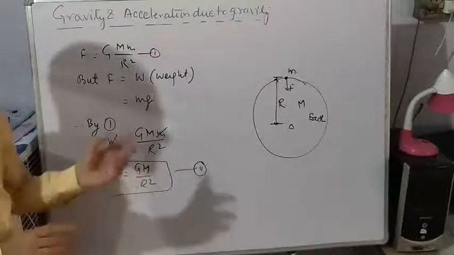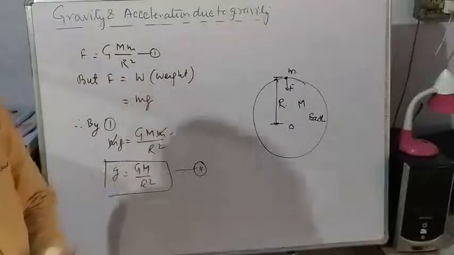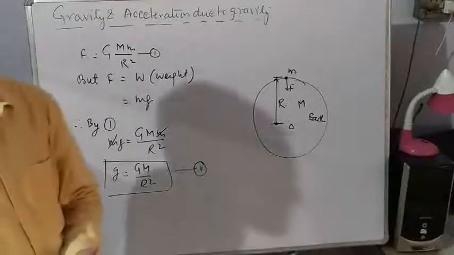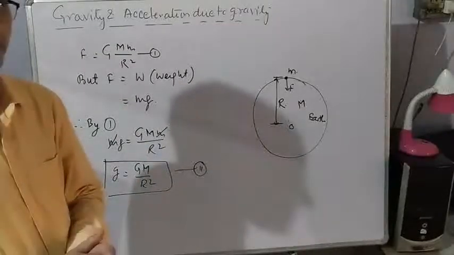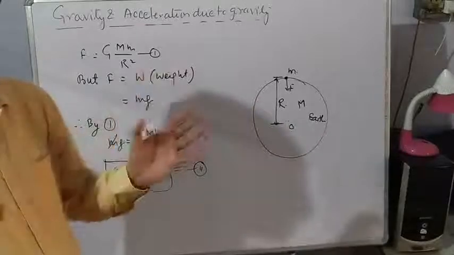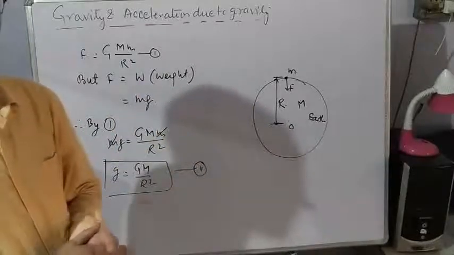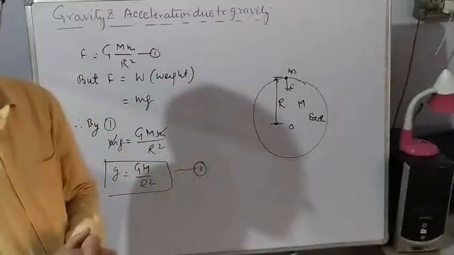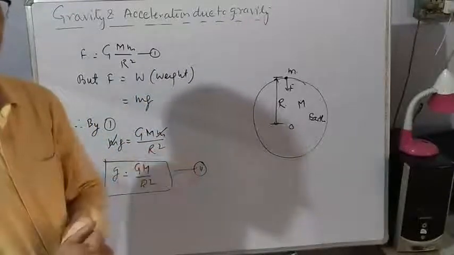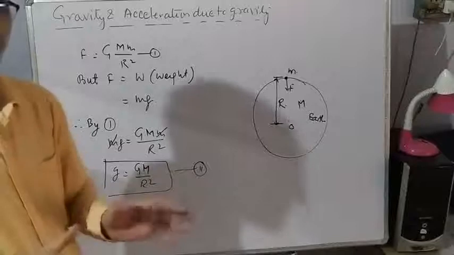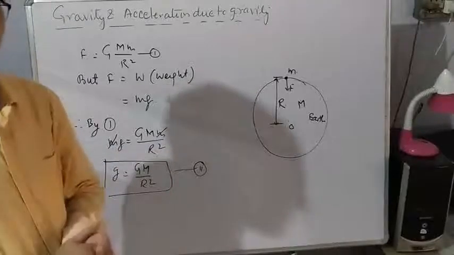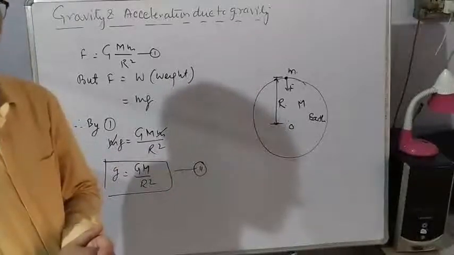Therefore, acceleration due to gravity does not depend on the mass of the body. In other words, if different particles or bodies are allowed to fall, even if the masses of these particles are different, all the particles will fall with the same acceleration.